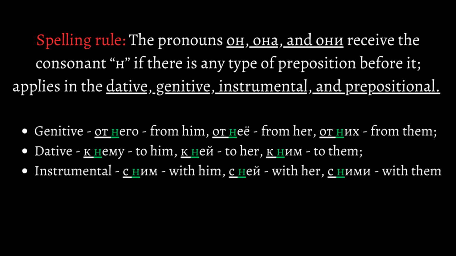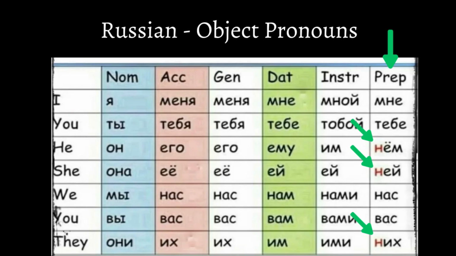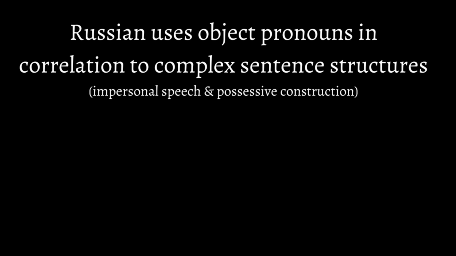Now, because the prepositional obviously works with prepositions, the consonant n is automatically placed in those pronouns, which is why you immediately see it in the prepositional, but not in the genitive, dative, or instrumental. Still, watch out for this rule. The last thing to know about object pronouns, and this is something for the next video, is that due to some cases, Russian uses these object pronouns in correlation to complex sentence structures. It's something known as impersonal speech and possessive constructions.